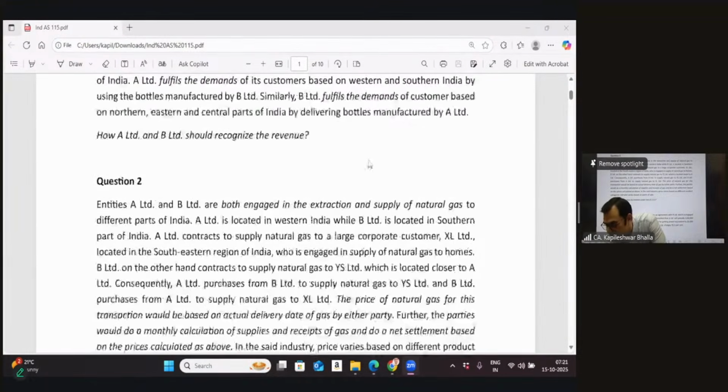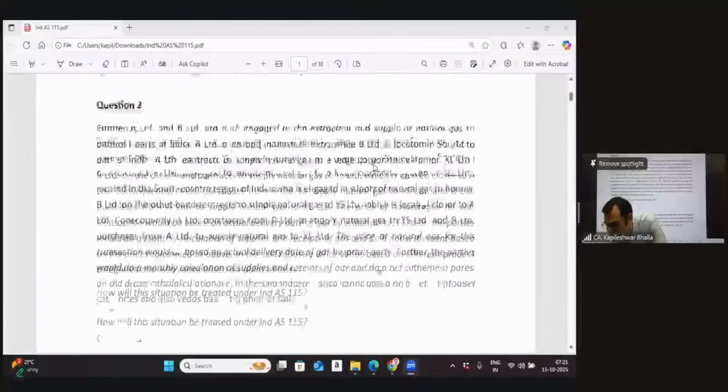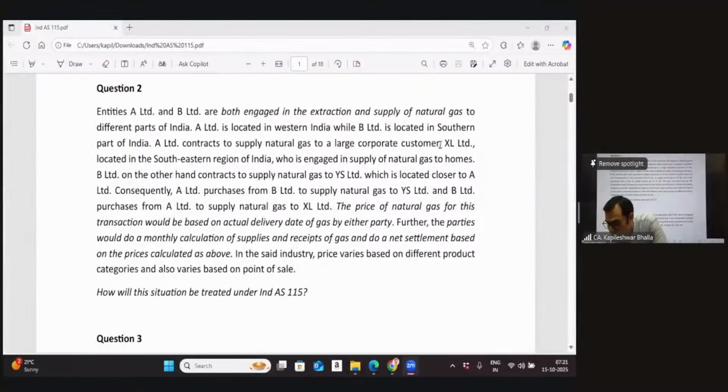I'll just read out the question from the screen here. Let me read the question now to you. It says entity A and B. I think I'll just have to underline the question as well, and then we'll solve it on the board. Okay, so I am given the inputs.